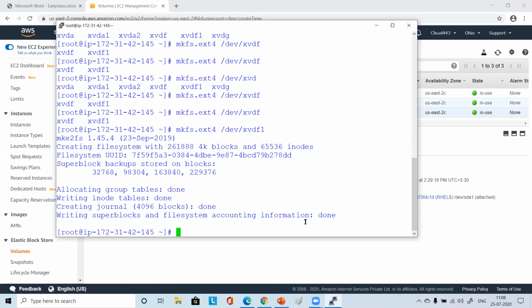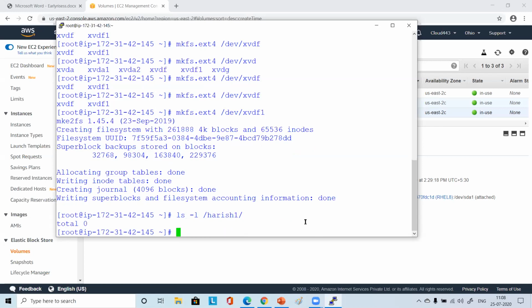Now, how will you access it? You should have a door through which you can access that disk, right? So what is that door? We had created that door, we just need to attach that door to that particular disk so that we can access it. ls -l, remember? /Harish I had made, and you had made with your name.